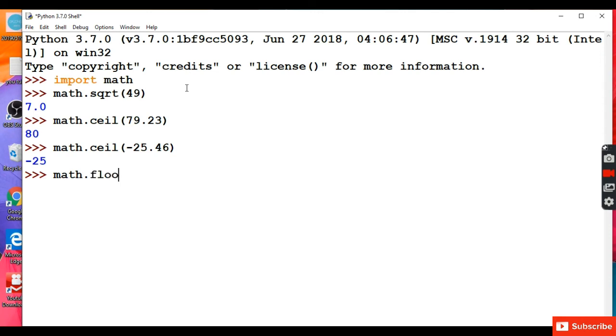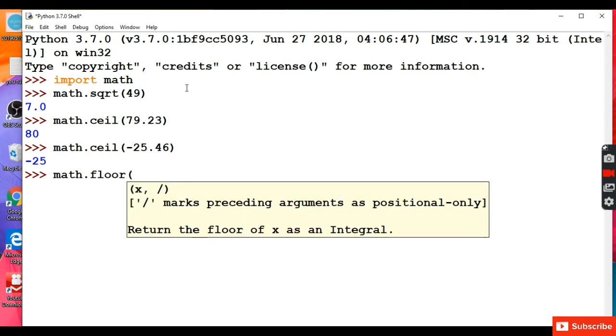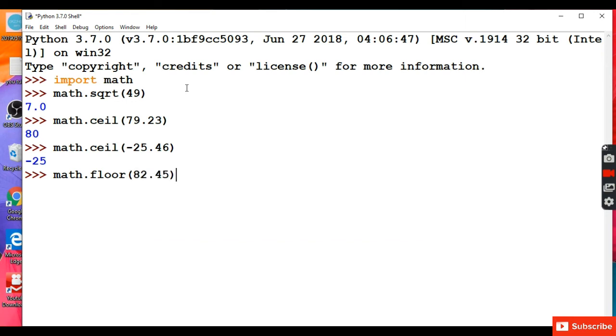Next is floor function. It returns the value which is equal or less than that number. For example, math.floor 82.45. So the answer will come 82. Math.floor minus 82.45, the answer that will come is minus 83.